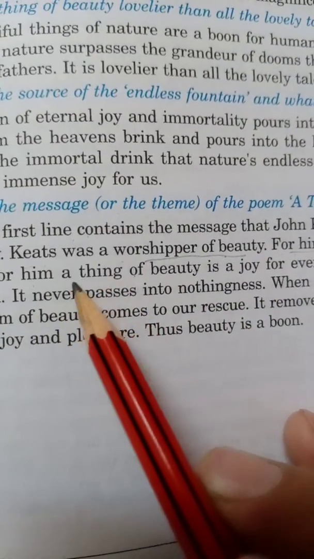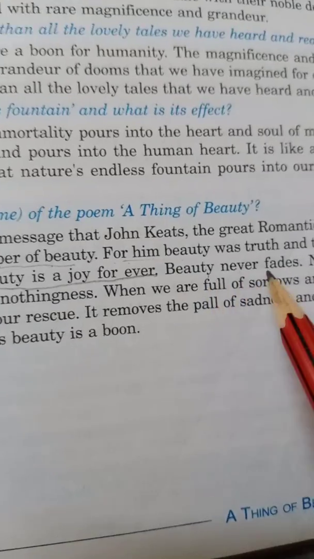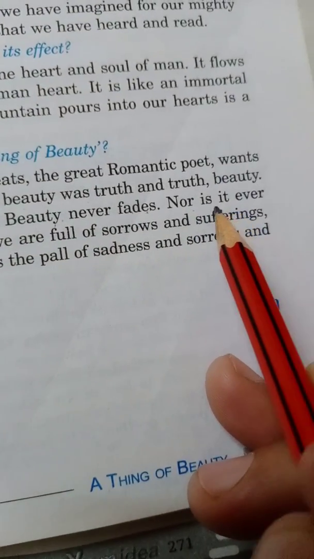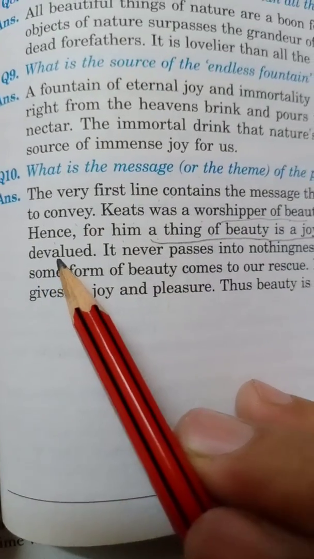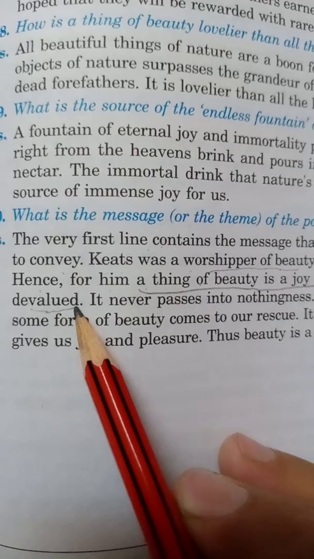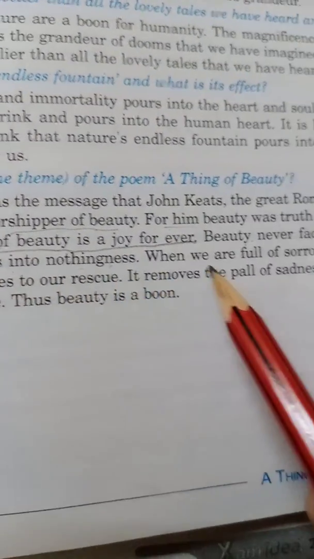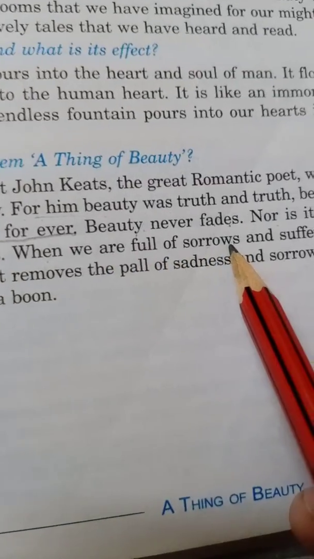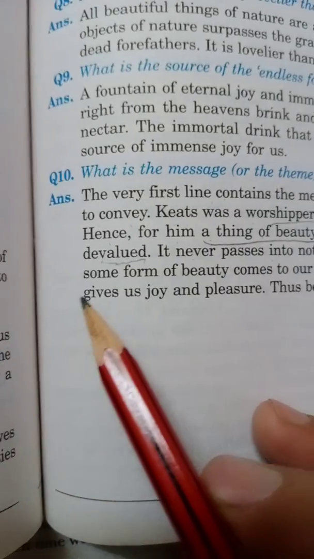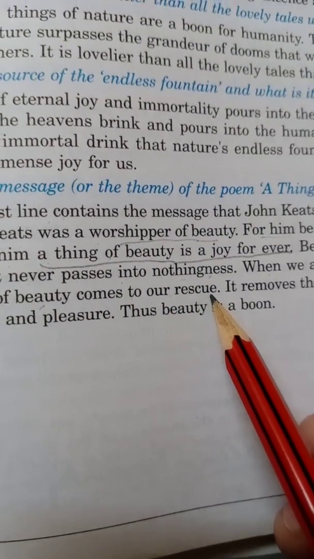See, this is the first line of the poem. A thing of beauty is a joy forever. Beauty never fades. Beauty never goes into nothingness, nor is it ever devalued. It never decreases its value, it never dies. When we are full of sorrows and sufferings, some kind of beauty comes to our rescue.